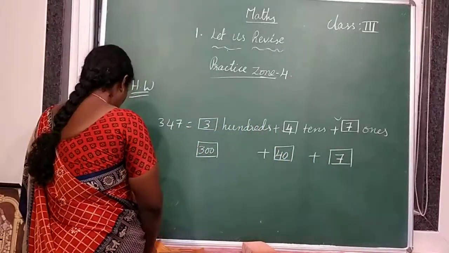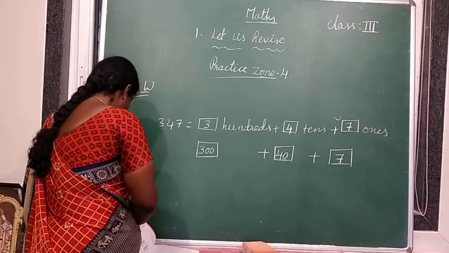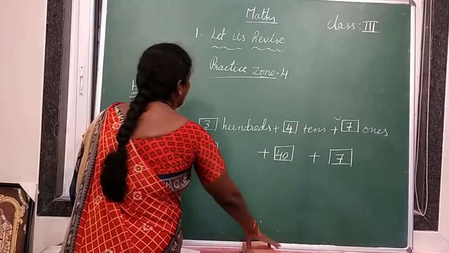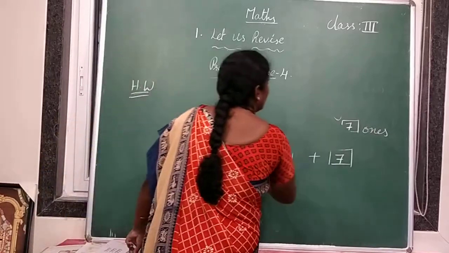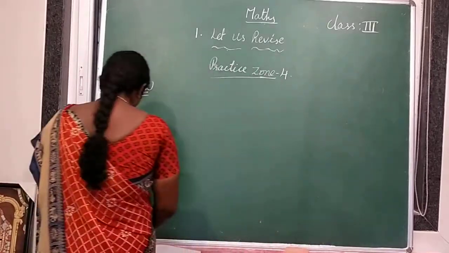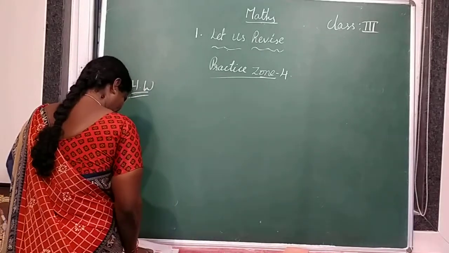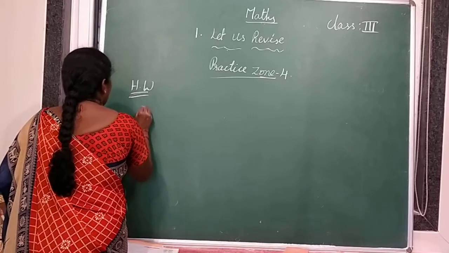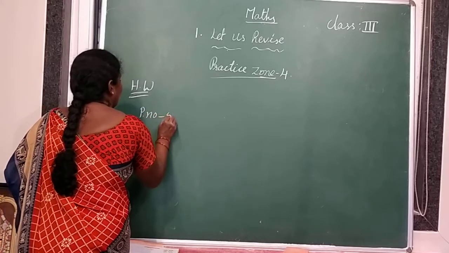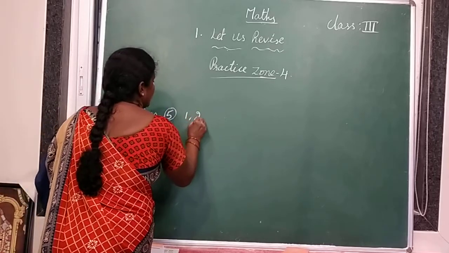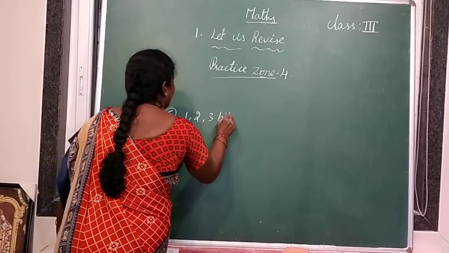So in these two ways you have to write place values. So today's homework is in page number 5, first bit, second bit, third bit, and in page number 6, fourth bit. So these are your homework sums. So note down your homework. Page number 5, first, second, third bits.